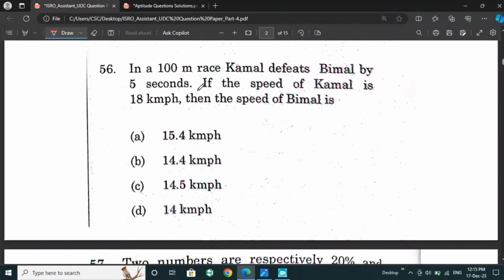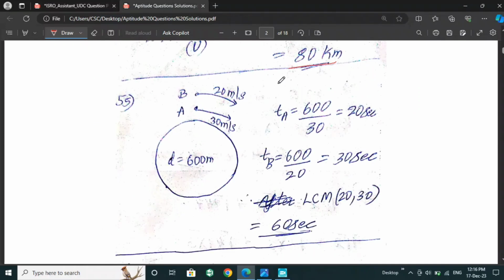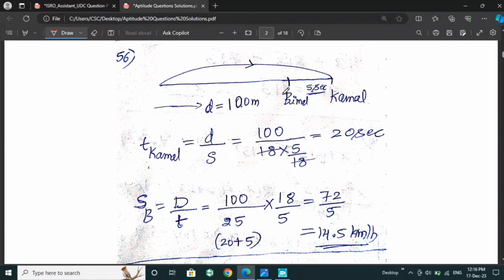Next: in a 100 meter race, Kamal defeats Bimal by 5 seconds. If the speed of Kamal is 18 km per hour, then the speed of Bimal is? They have asked for the speed of Bimal. For this question, we will take the running track as 100 meters. Distance is 100 meters. Kamal defeats Bimal by 5 seconds, so we take 5 seconds.